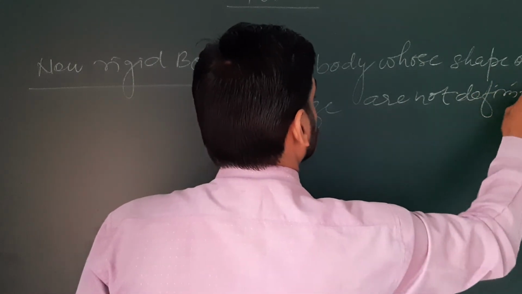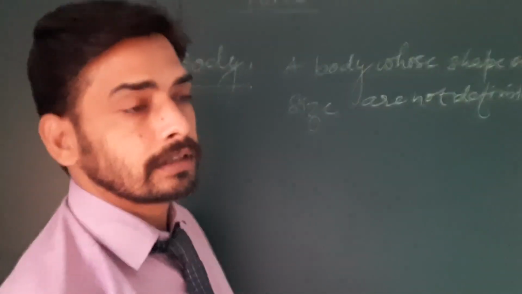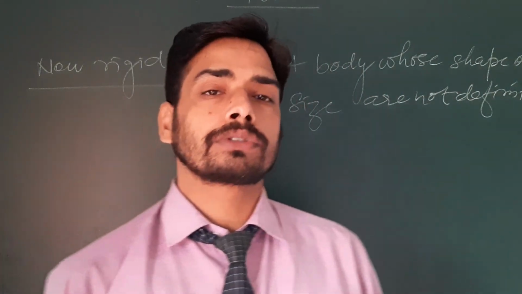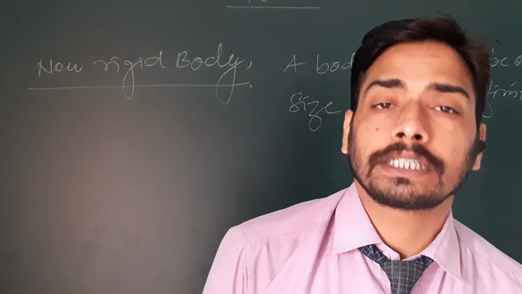That means its shape and size can be changed by applying an external force.